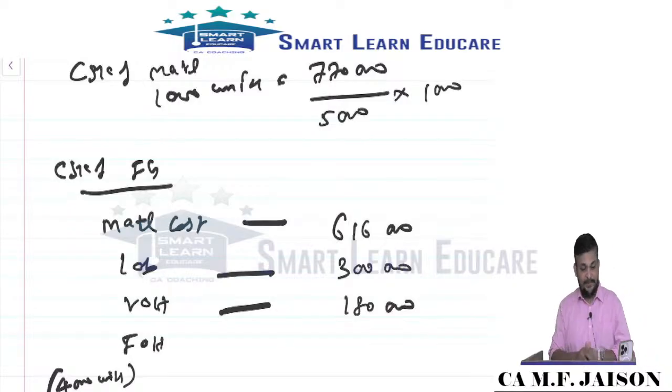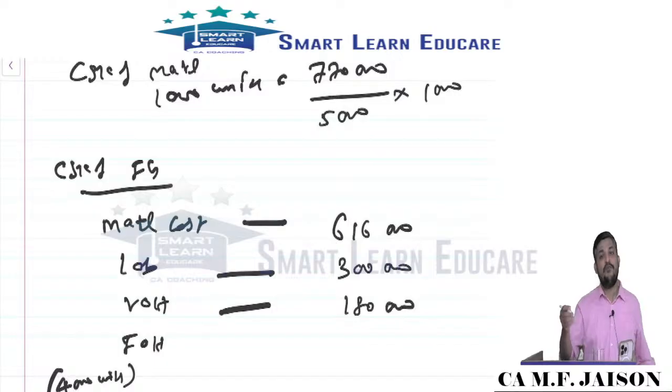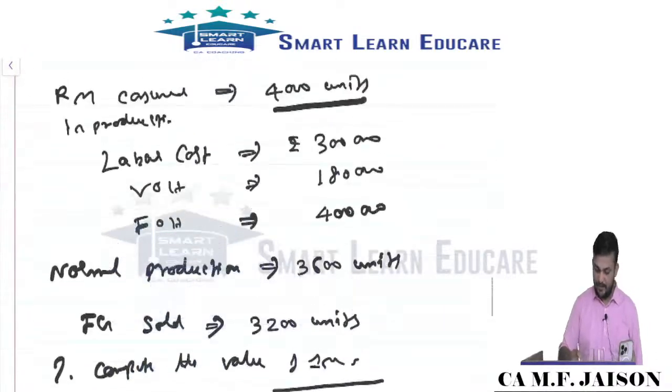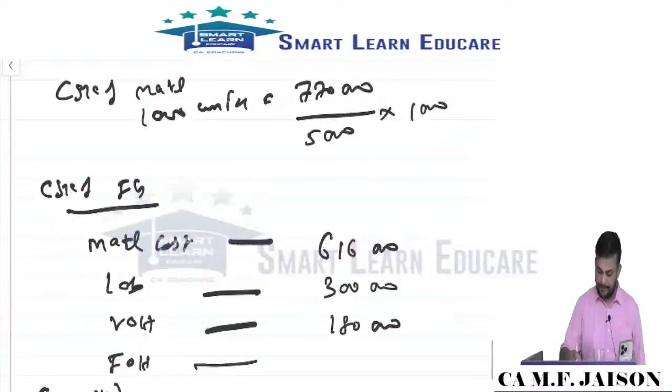Here it should be based on 4,000 units, because that is the production. So the entire fixed overheads will be considered as production cost, which is 4 lakhs.